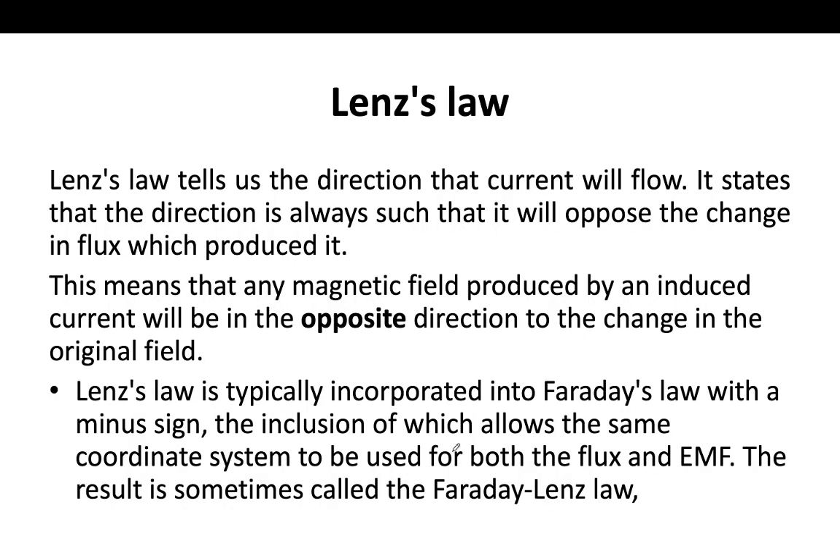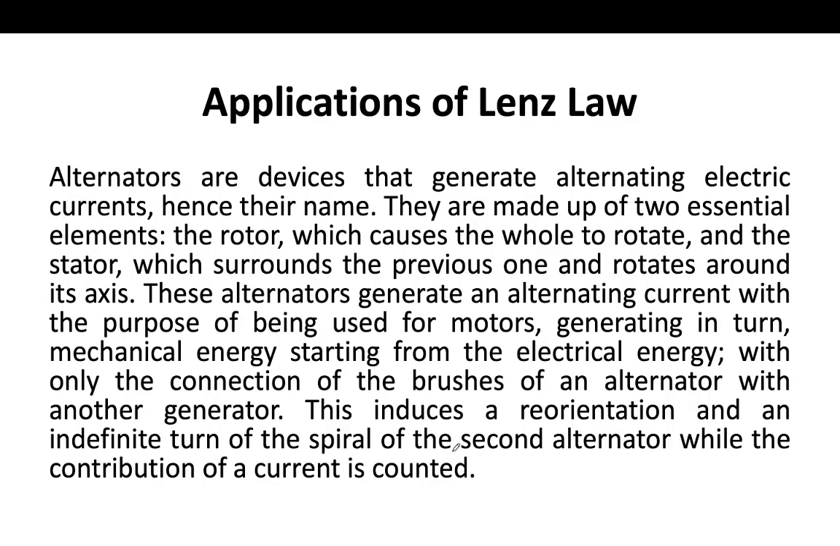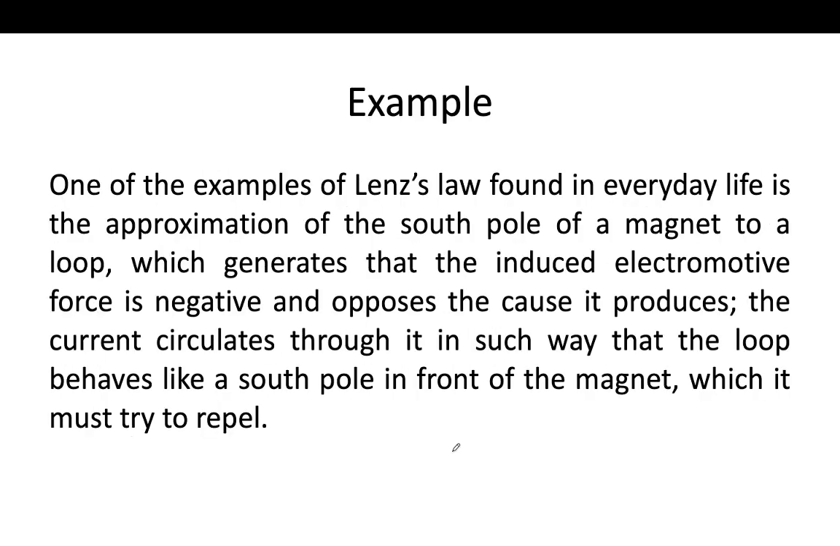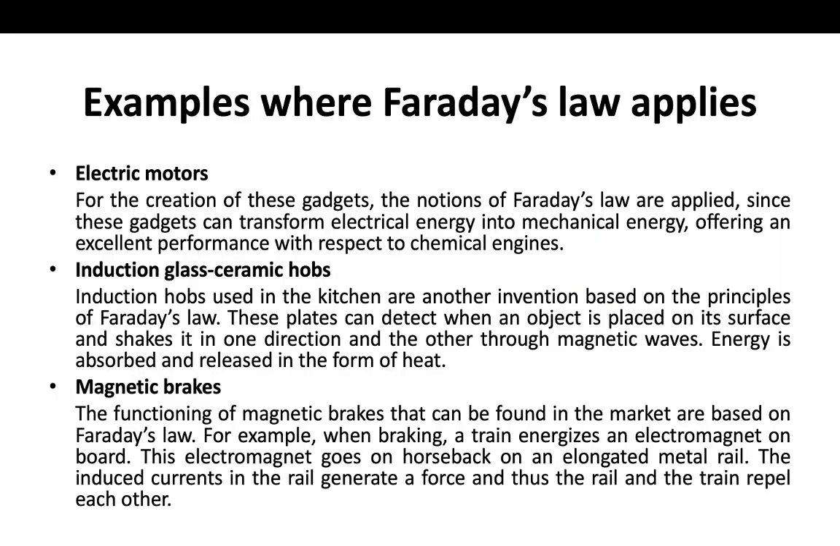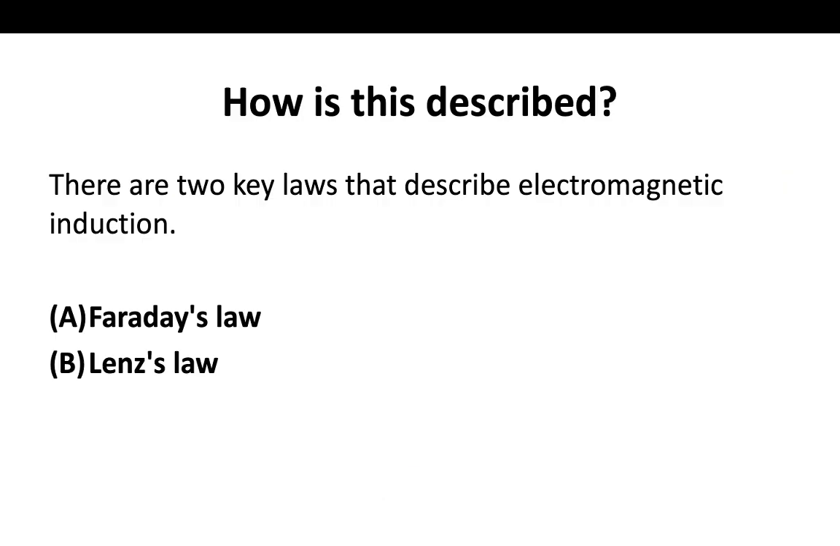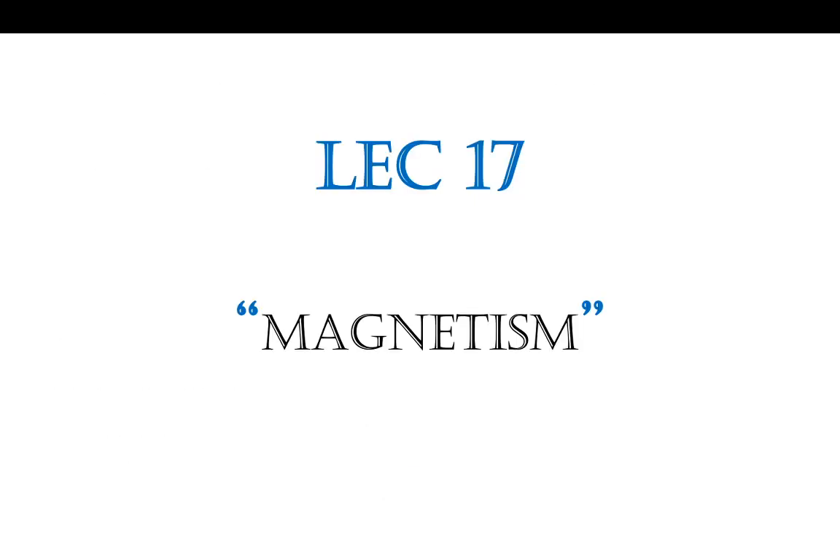The last one is Lenz's law. What is Lenz's law? Lenz's law is used for finding the direction of the current flow, and one example is alternators, where rotors and stators are there and we find the direction of the current. So these were the two laws which we studied today, and we completed our electromagnetism and magnetism.